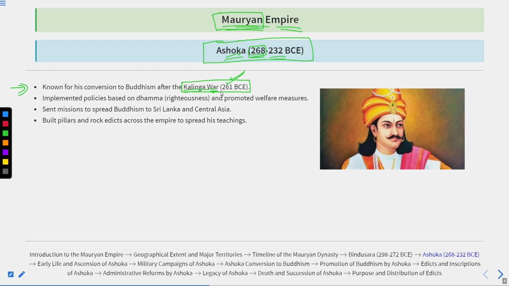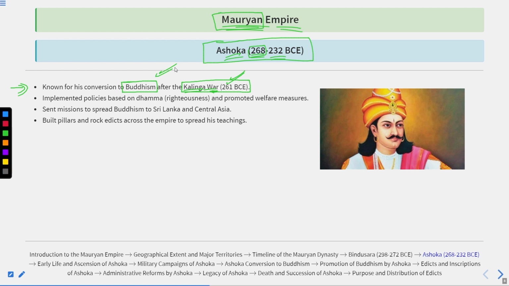But this defeat changed him completely. How? Somehow he managed to defeat the powerful Kalinga Empire, but after seeing the bloodshed, the deaths and the destruction that happened during the Kalinga War, Ashoka changed his mind and converted to Buddhism, because Buddhism promotes global peace.